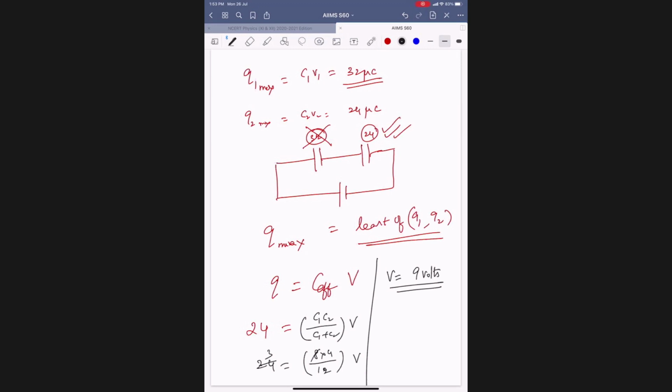Clearly visible now. One person can take 24, another person can take up to 32. If you allow 32, the 24 person will get damaged. Got it?